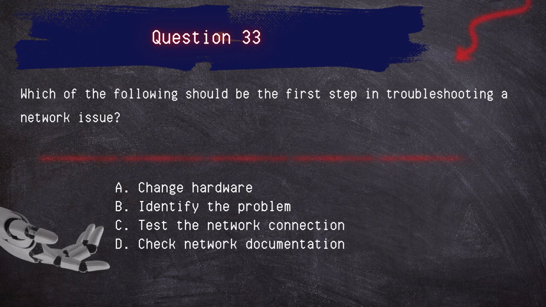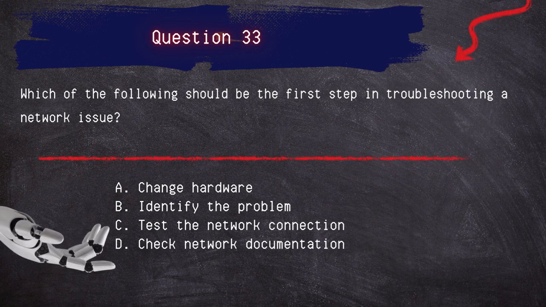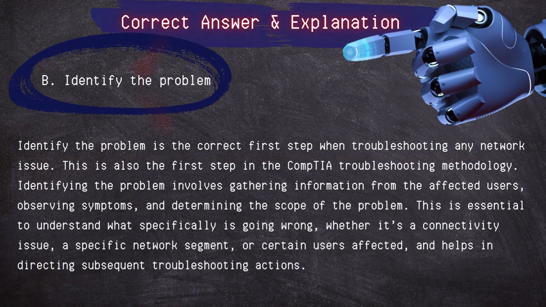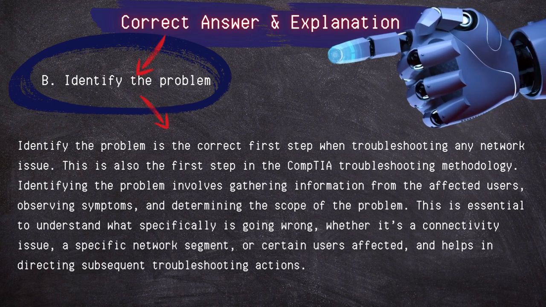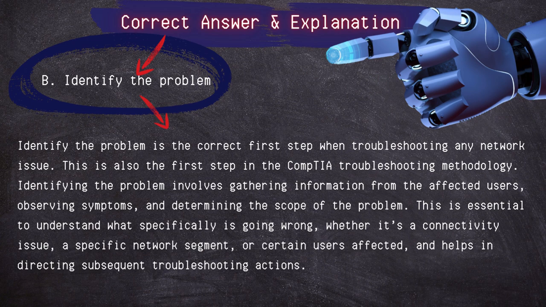Question 33. Which of the following should be the first step in troubleshooting a network issue? Change hardware, identify the problem, test the network connection, check network documentation. Correct answer: identify the problem. Identifying the problem is the correct first step when troubleshooting any network issue. This is also the first step in the CompTIA troubleshooting methodology.